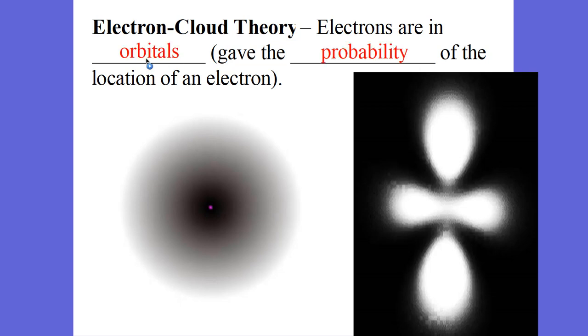And they said electrons are not in these things called orbits. They're not in these n equals 1, n equals 2 orbits. They're in these things called orbitals, which give a probability. Which means, as we can see, is the electron right here? Well, there's a high probability because do you see the density of it? Could the electron be out here? It could be. Could it be right here? A little bit greater probability on the outside. So the darker we get, the more probability. In the same way, the electron is probably in this region right here. Could it be out here? Yeah. Could it be in New Jersey? Sure.